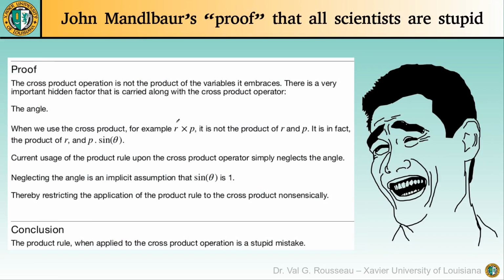He says that the cross product of the position vector and the momentum vector is equal to the simple product of position, momentum, and the sine of the angle between the two vectors. And he thinks that I'm talking about the entire scientific community, we forgot to take into account the angle. So he concludes that we are making a stupid mistake. So let us see who is stupid.